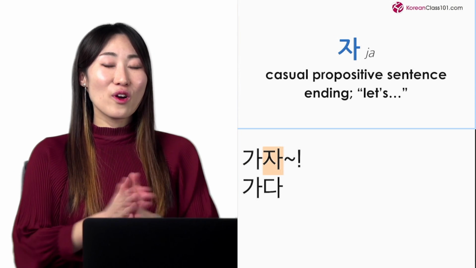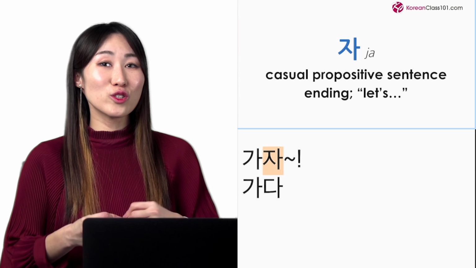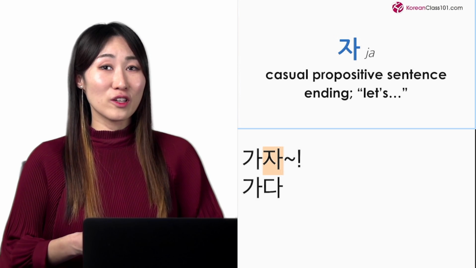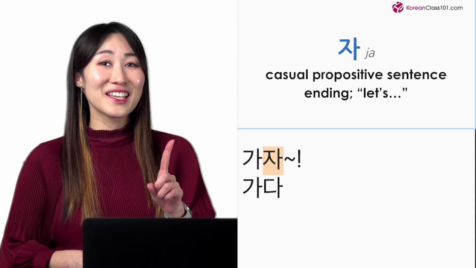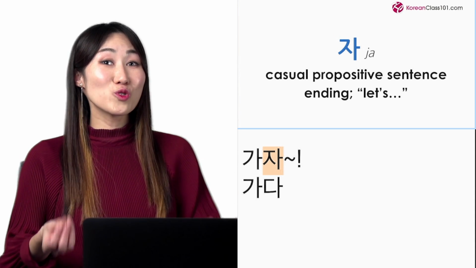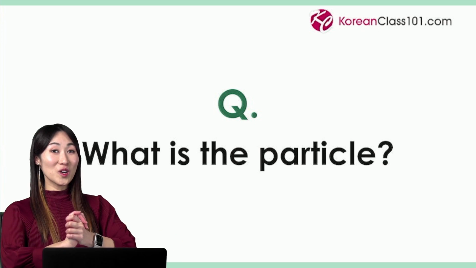Like this, there are tons of sentence endings in Korean, and they change your attitude, nuance, or intention. So this is, I would say, a difficult part of Korean grammar, but once you get used to it, you will be okay.